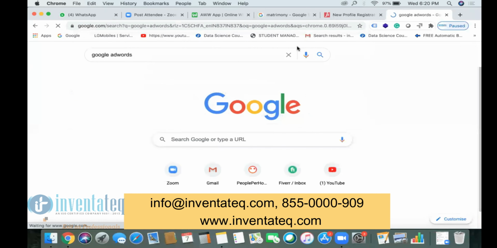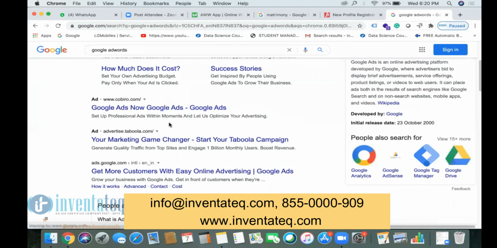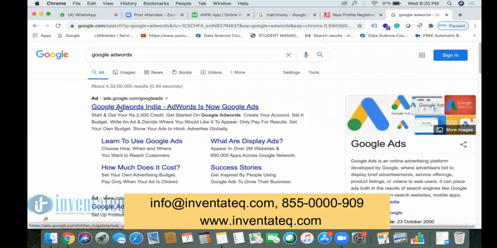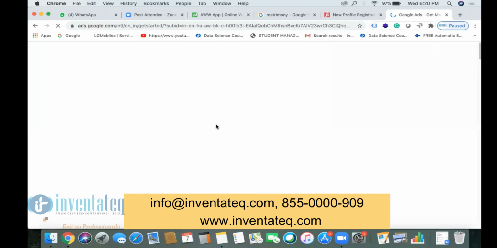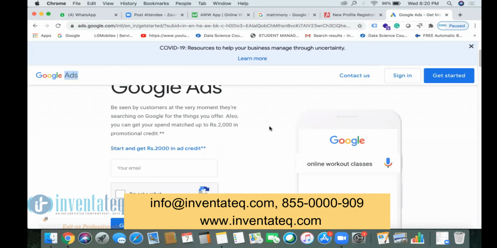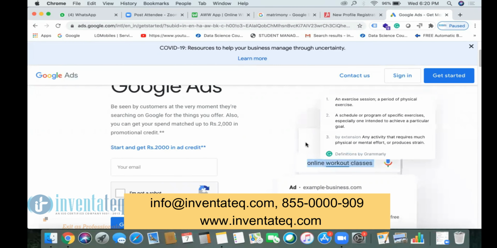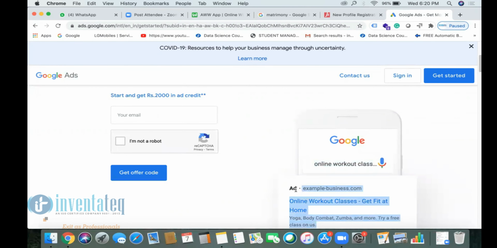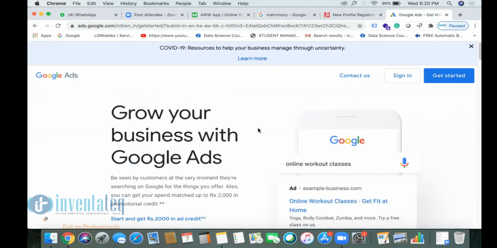Google AdWords. So this is the one. Google AdWords, you see, guys, this is the tool. Within this tool, whenever a user searches for your business keyword, you can get your ad shown. Within this tool, you are going to create ads. No need to download anything, it is a web-based tool.